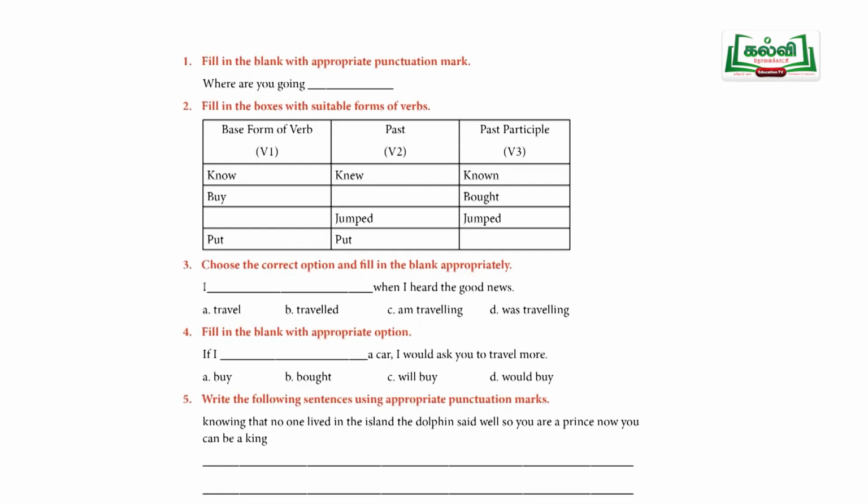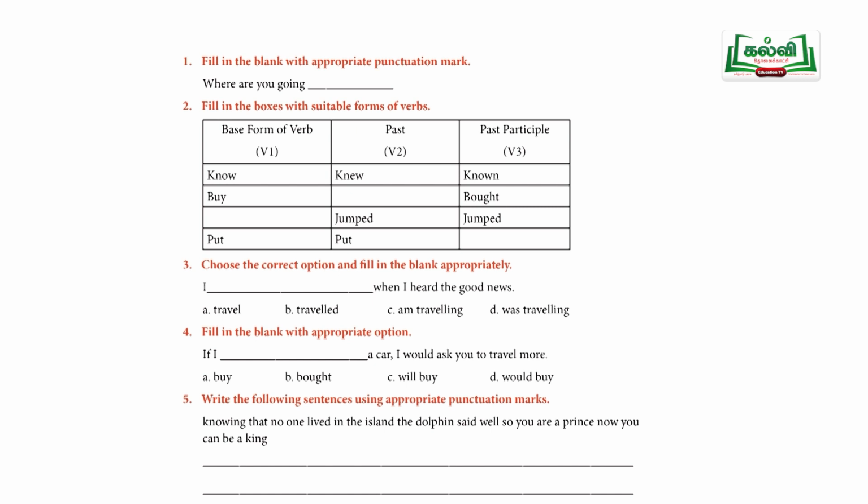V1 is nothing but the present form of the verb, V2 is past tense and V3 is participle. When will you use the present form of the verb? When the action takes place regularly, you will be using the present form of the verb. Past tense is for what has happened already. That is yesterday's event, you will be using past tense.